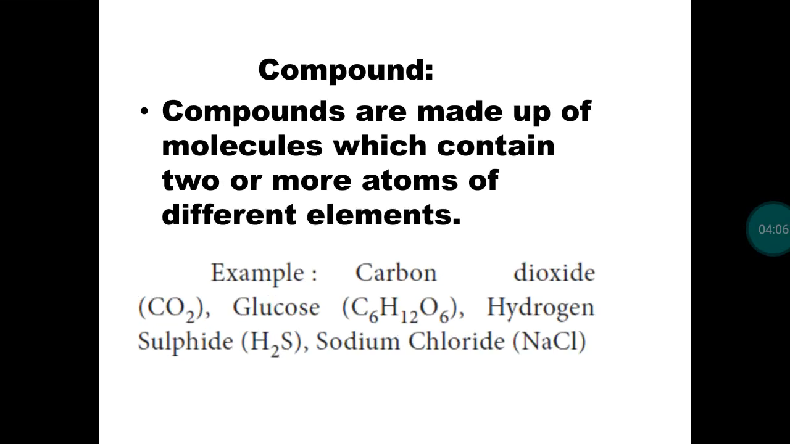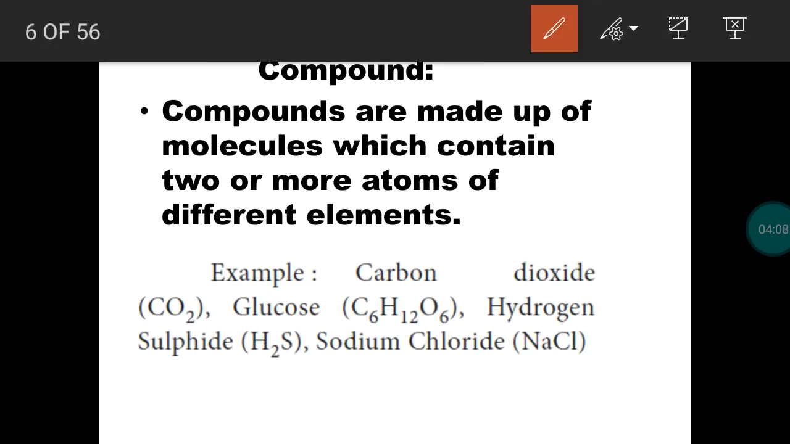Then what is a compound? When different elements are combined in a particular proportion through a chemical reaction, we get a chemical compound. Two or more elements combining by a chemical reaction give a chemical compound. The formed compound will have a definite property. Examples are carbon dioxide, glucose, hydrogen sulfide, sodium chloride, and so on.